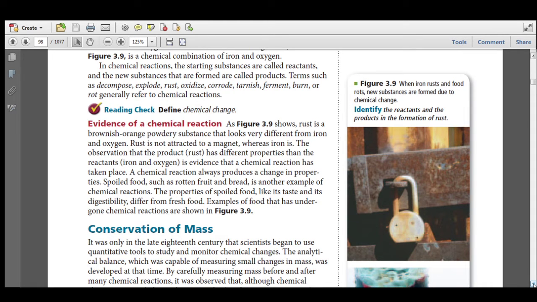Rust is not attracted to a magnet, whereas iron is. The observation that the product, rust, has different properties than the reactants, iron and oxygen, is evidence that a chemical reaction has taken place. A chemical reaction always produces a change in properties. Spoiled foods such as rotten fruit and bread are another example of chemical reactions. The properties of spoiled fruit, like its taste and its digestibility, differ from fresh food.